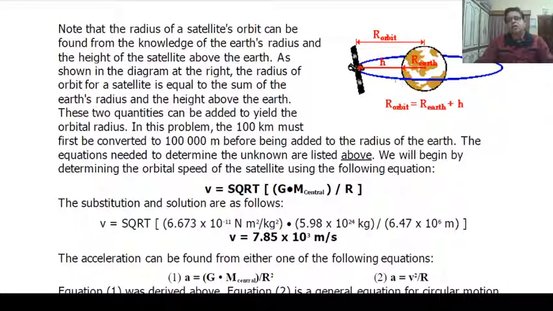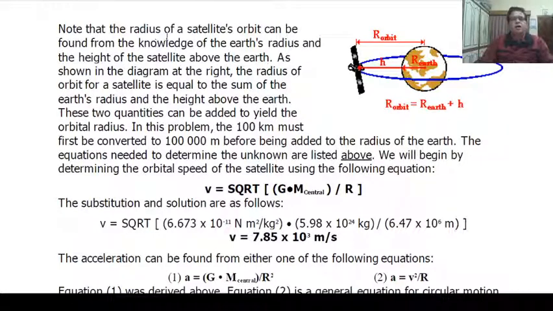Here is the geometrical figure. This is the Earth, from center to circumference, and from circumference to here, this is the height h, and our orbit is R Earth plus h.